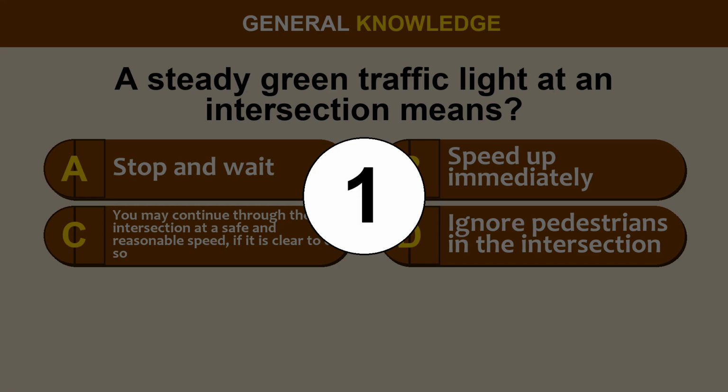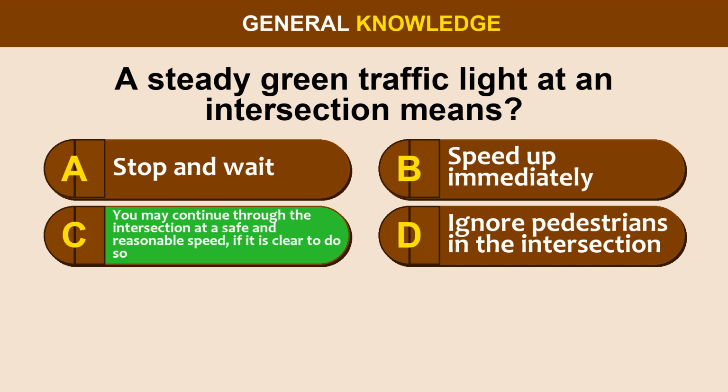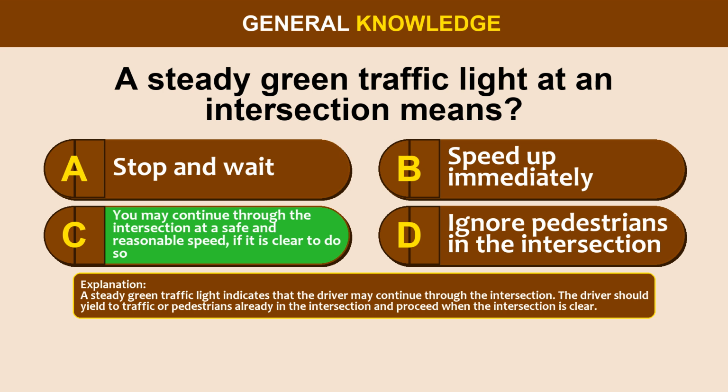The correct answer is option C. You may continue through the intersection at a safe and reasonable speed if it is clear to do so. A steady green traffic light indicates that the driver may continue through the intersection. The driver should yield to traffic or pedestrians already in the intersection and proceed when the intersection is clear.